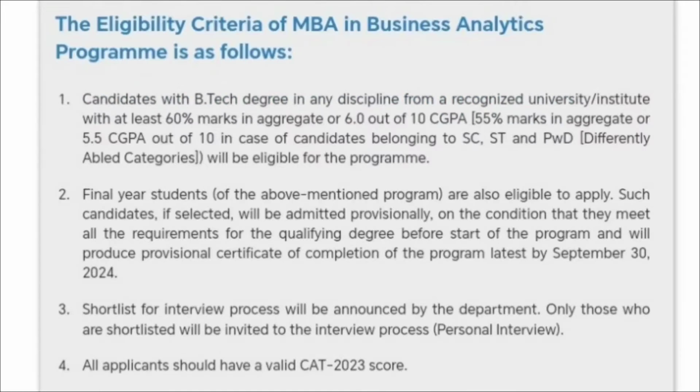Then if we consider the overall eligibility criteria for the MBA in Business Analytics program, you must have completed your BTech degree with minimum 60% marks or a CGPA of 6.0 on a scale of 10. And if you are from a reserve category, then a 5% relaxation is given. So you must have 55% marks in your graduation or a CGPA of 5.5 on a scale of 10. If you are in final year, then you are also eligible to apply for this college.